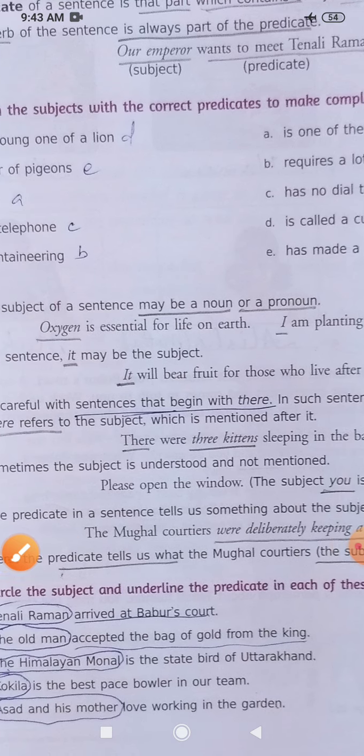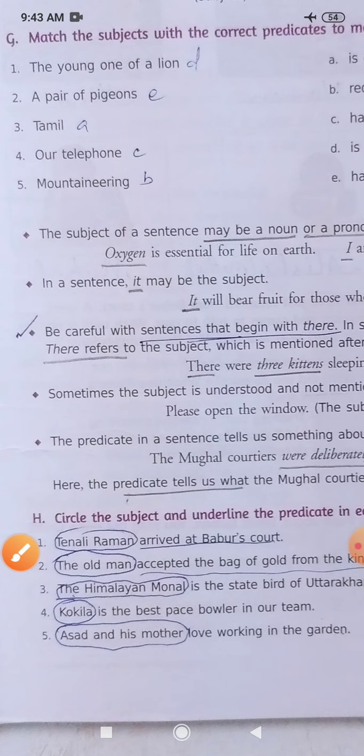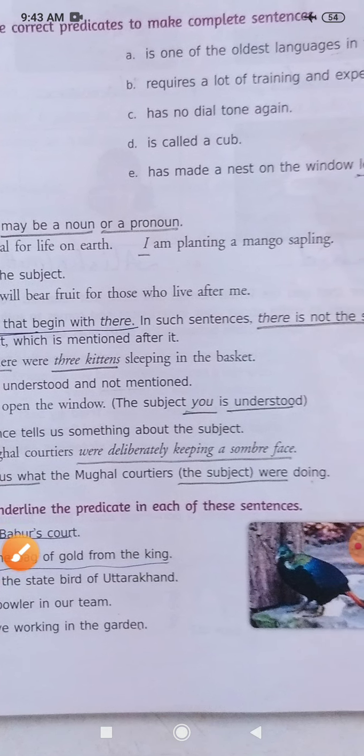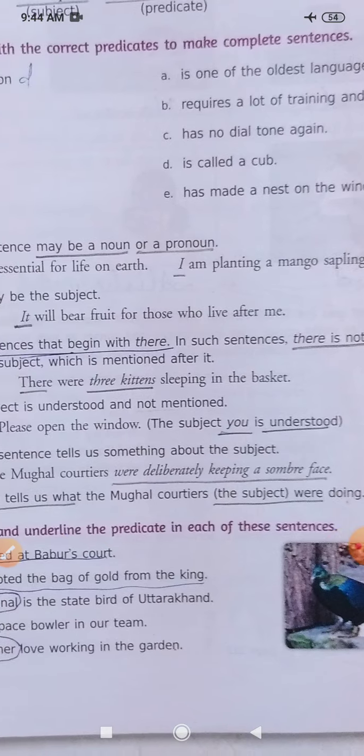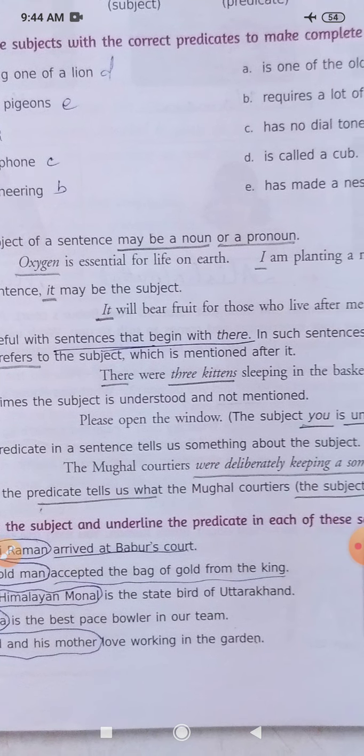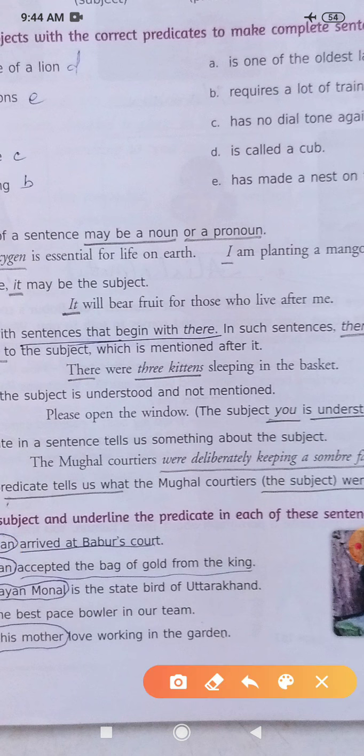But look at the next one. It is given here. I have tick marked here. Please try to learn it carefully. Be careful with sentences that begin with there. In such sentences, there is not the subject, but there refers to the subject which is mentioned after it. So there cannot be a subject, even if it is found at the beginning of the sentence. Please keep it in your memory. It is specially mentioned here.